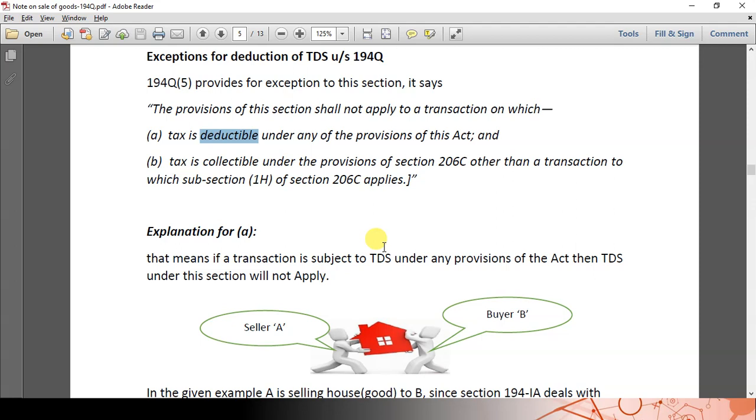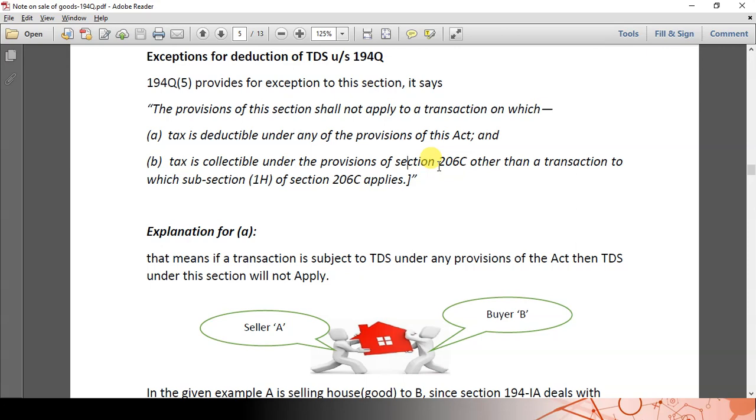So what is the second exception provided under subsection 5? The second exception says tax is collectible under the provisions of 206C. That means transactions covered under section 206C are out of the scope of 194Q.